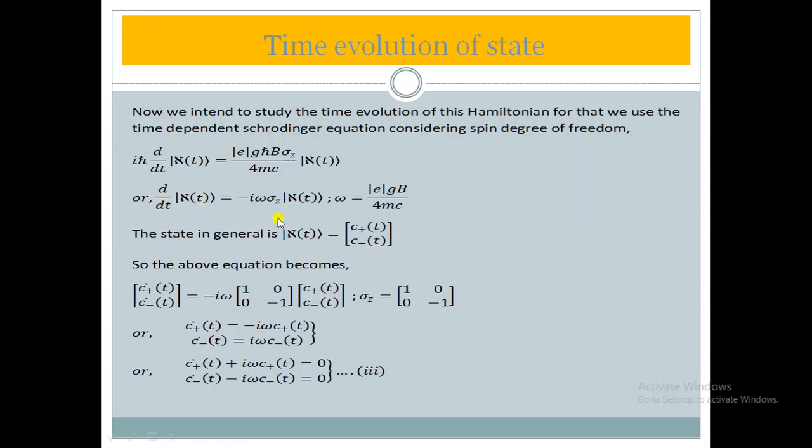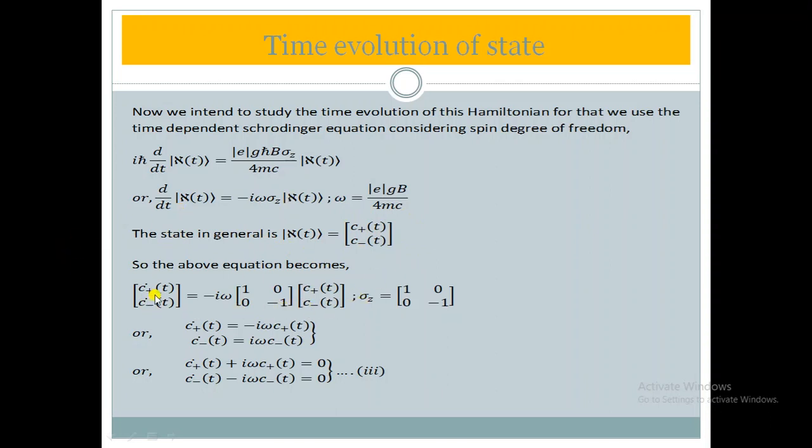Xi t d by dt. Xi t here means c plus t dot and c minus t dot, equal to minus I omega as it is, and this sigma z, the component of the Pauli spin matrix along the z direction, which you can see in my previous video also. What we found there is the value of sigma z equal to 1 0 0 minus 1. So we have put this value here, 1 0 0 minus 1, and then xi t. In place of xi t, we put c plus t, c minus t, nothing else.